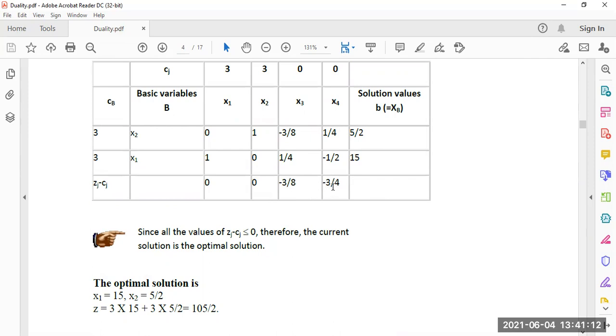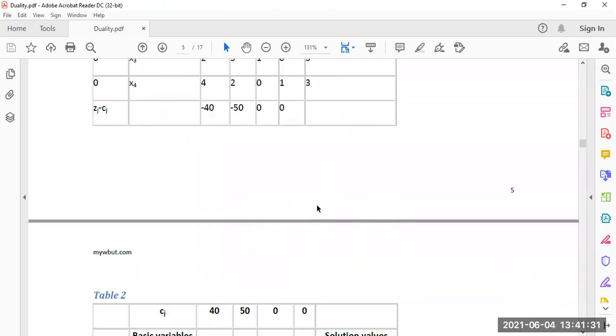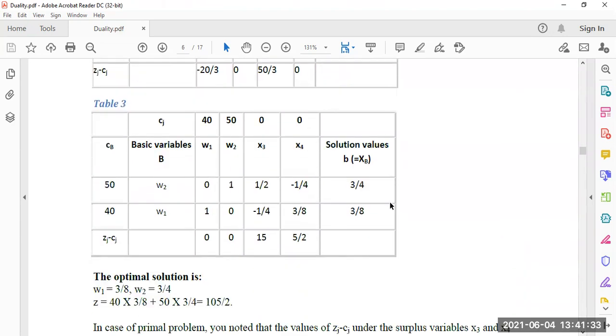When we solve the primal, the solution of the dual comes with the negative sign. So minus of minus 3 by 8 is 3 by 8, minus of minus 3 by 4 is 3 by 4. These are the solution of the dual from the last table. So from the primal problem we can conclude the value of the dual problem.